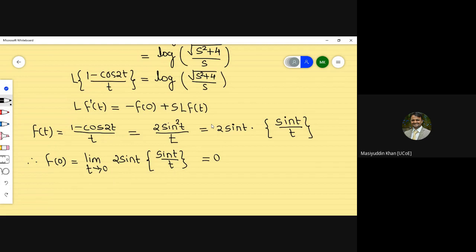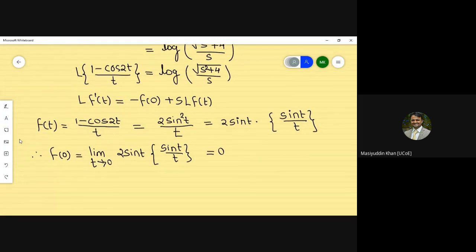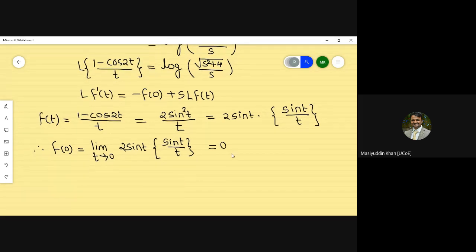We have to simplify, or we have to justify the formula, because while writing in the end semester examination, or in the internal assessment test, if you are going to write that is directly equal to 0, be aware that is equal to 0, but how does it come? So at least you should be aware of these things, and you should show this step in the end semester examination as well as internal assessment test, or in upcoming tutorial also, if such problems are there. So at the end we are getting f of 0 is equal to 0.